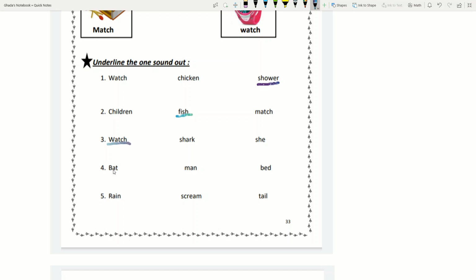And number 4, bat, man, bed. Bat and man have the same short a sound, and bed has a different one, so we will underline bed. Rain, scream, tail. So rain and tail have the long a, but scream is different, it has long e, so we will underline it.